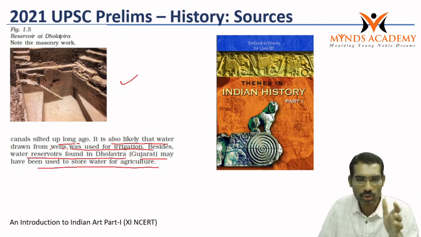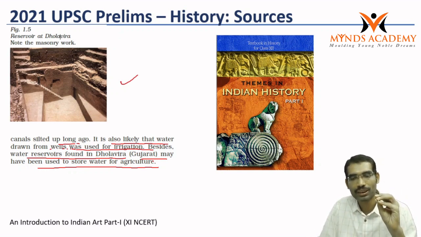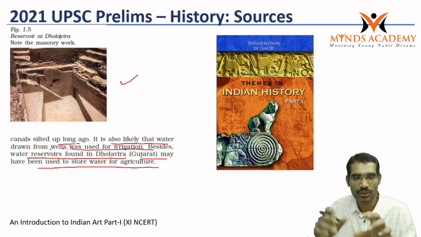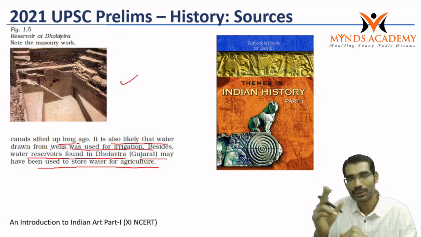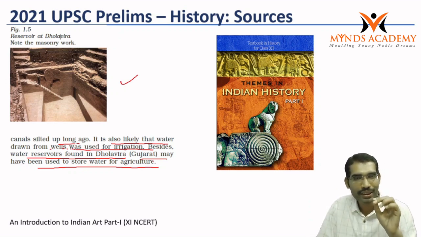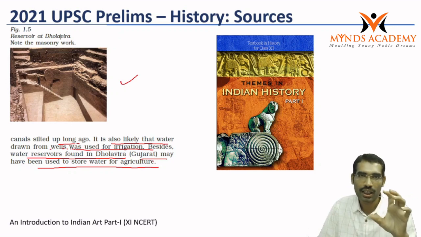So those who study ancient India, once again, most of the students do not feel comfortable in reading ancient history and medieval history, and straight away go to modern India. And in modern India also, the books of Bipin Chandra, most of the students will not read carefully. They give one or two readings just for the sake of reading, and they depend on Spectrum. No doubt Spectrum is a very good book, but those who read NCERTs also very carefully can answer many questions. Here, new NCERTs and old NCERTs.